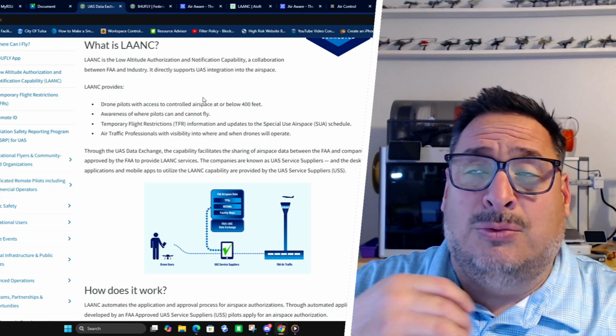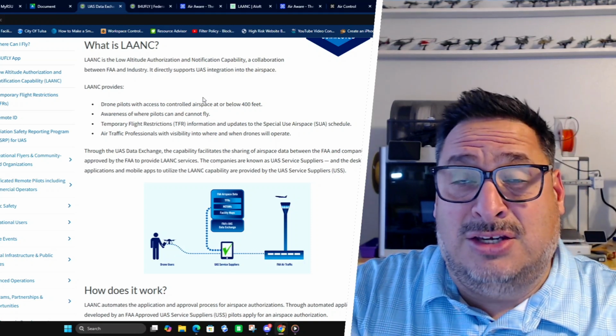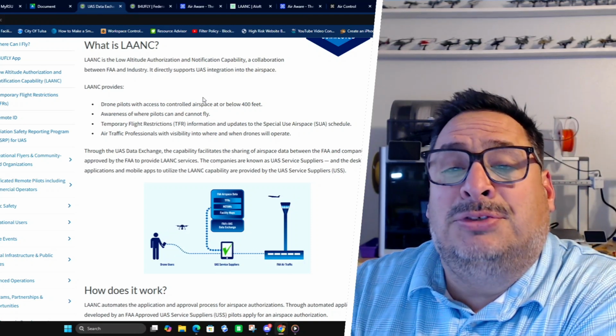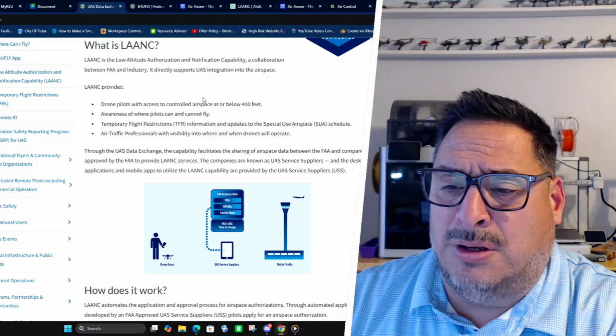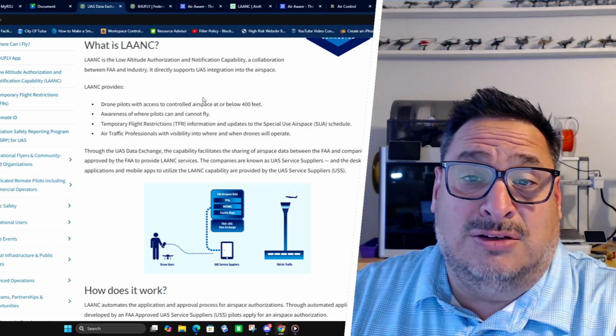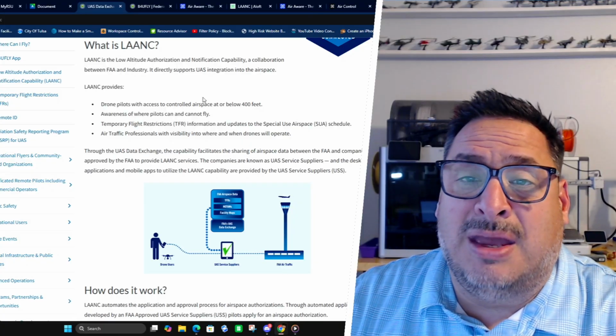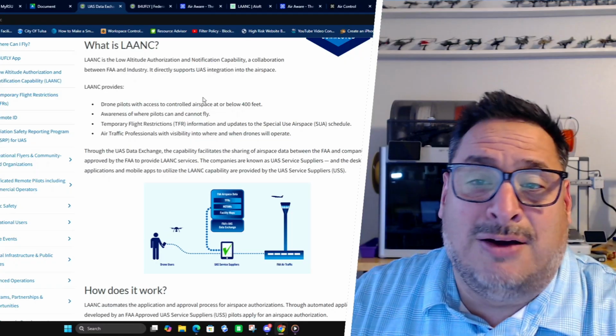When we use LAANC and we get LAANC permission or authorization or notification that we're flying in a particular area, if there's a temporary flight restriction, that's the place that we're going to see that communication from FAA or from the control tower from ATC.